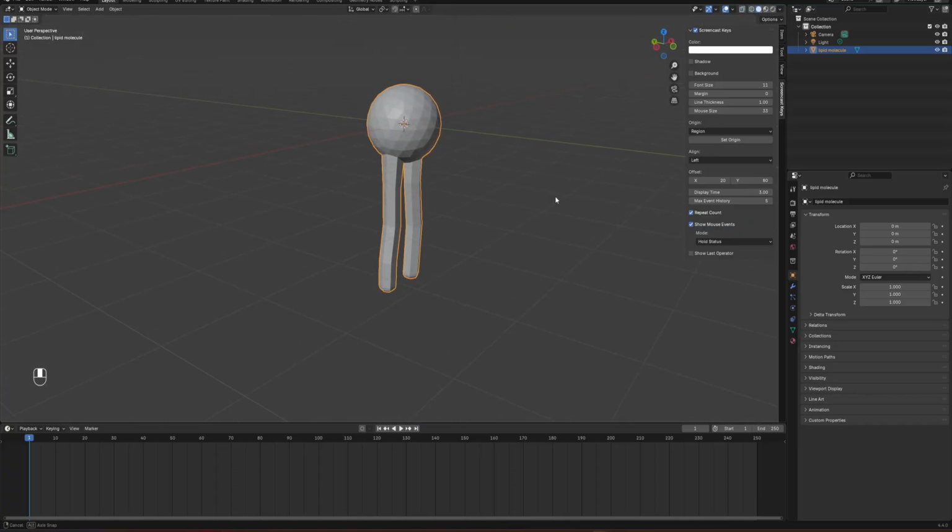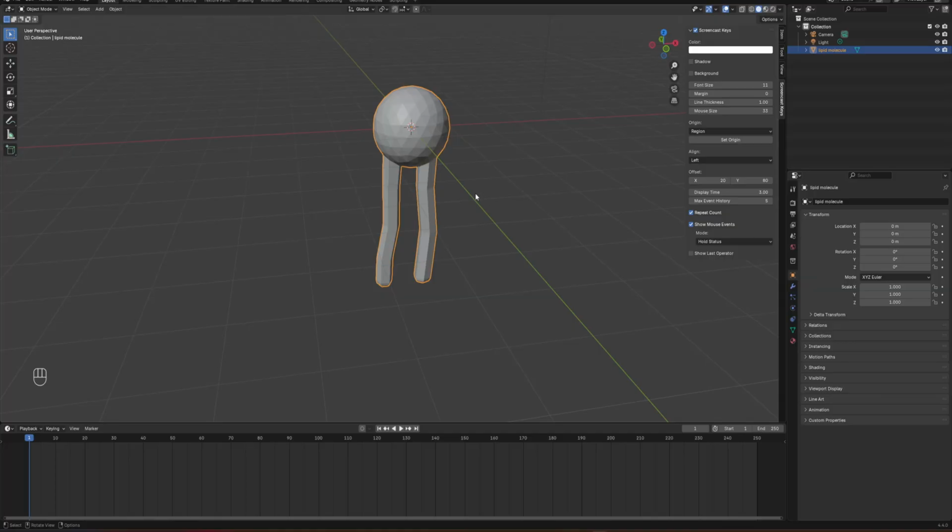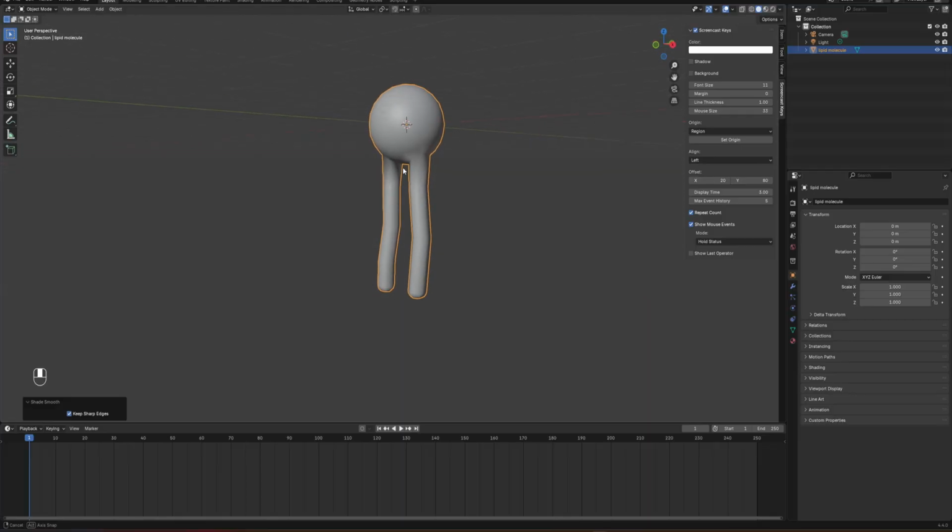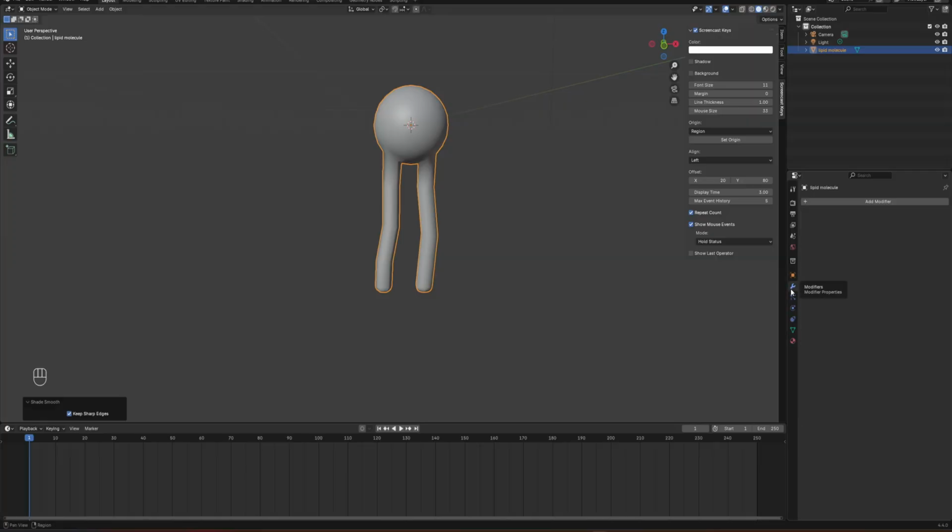You can go back, and this is how it looks. You can shade smooth like this. To give a little bit more subdivisions, you can go to modifiers and add the subdivision surface modifier.